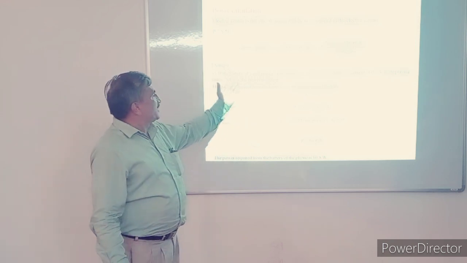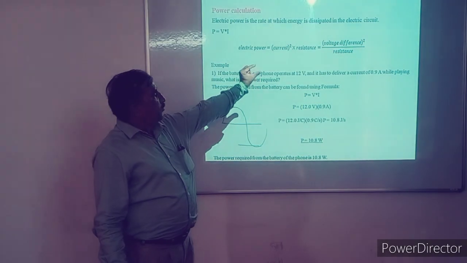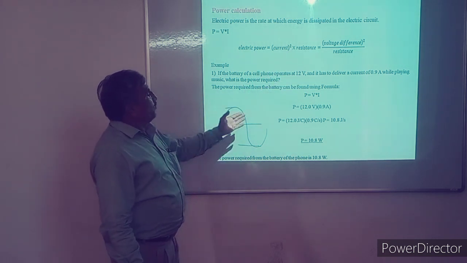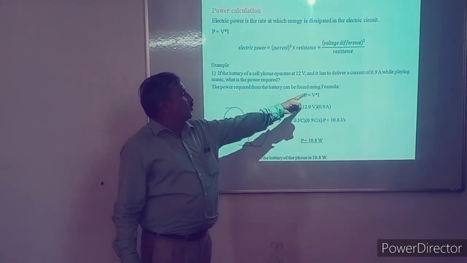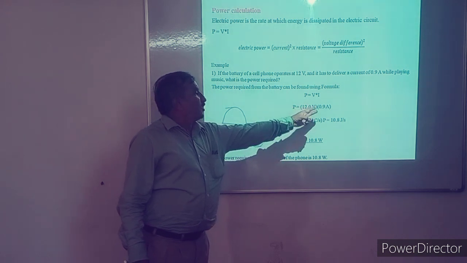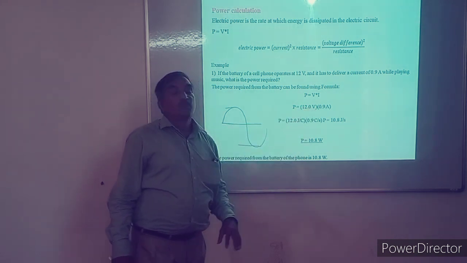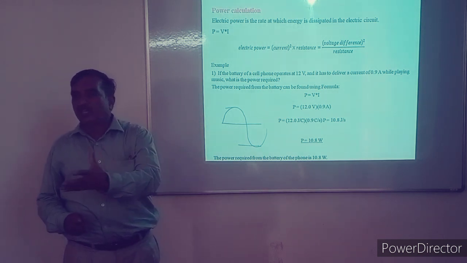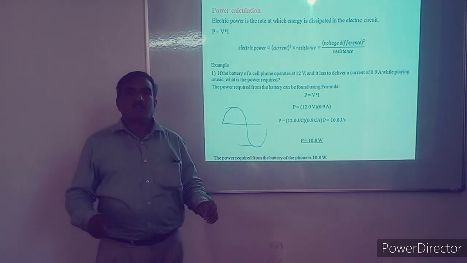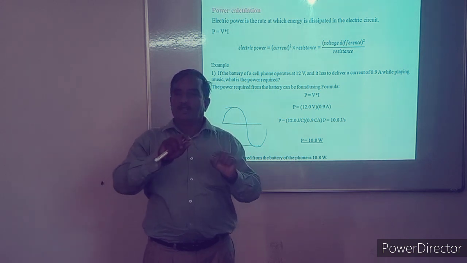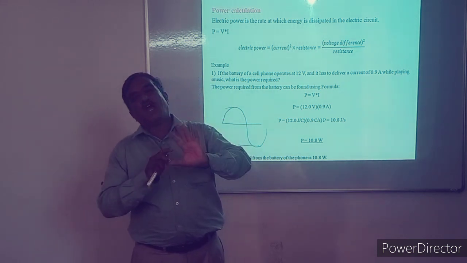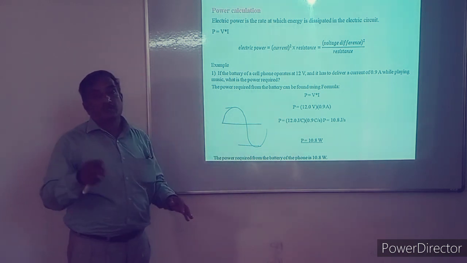Now this is a simple example. A battery of 12 volt, if it supplies a current of 0.9 ampere, then the power in the circuit becomes P is equal to V into I, 12 volt into 0.9 ampere. This is about 10 watts of power dissipated. Even in an electric bulb, we can easily calculate the power dissipated. We can use the ammeter in series with the electric bulb. So current into voltage directly gives the power dissipated in the circuit.